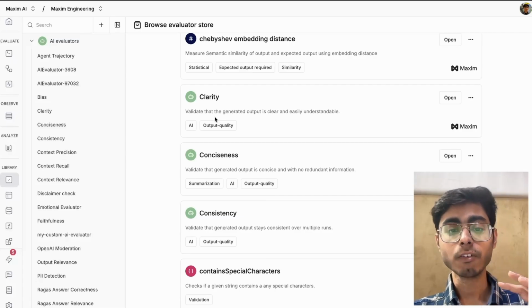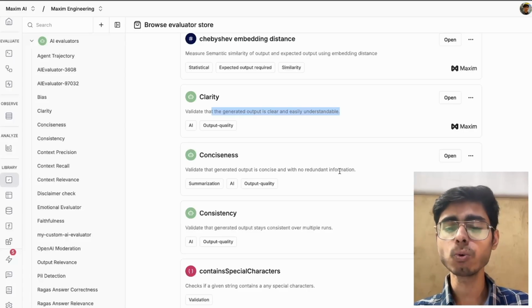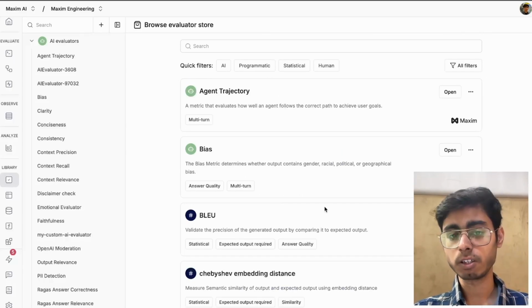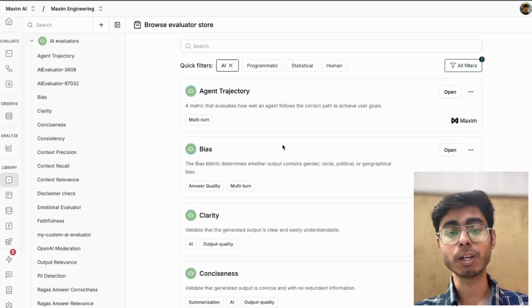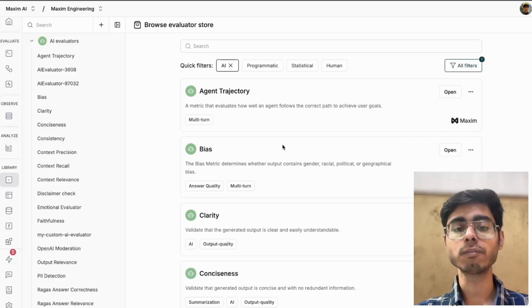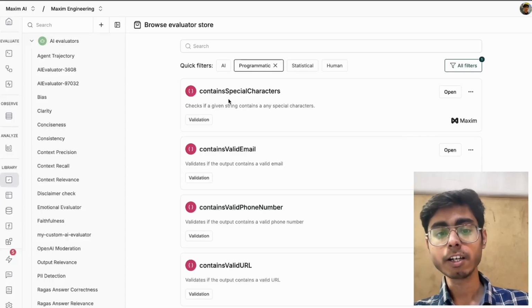Clarity: validate that the generated output is clear and easily understandable or not. Conciseness: validate that the generated output is concise, with no redundant, repetitive information. So all of that you can evaluate using these evaluators. There are some AI evaluators where the LLM is acting as a judge, finding all of these mistakes. Programmatic means you can use a piece of code.